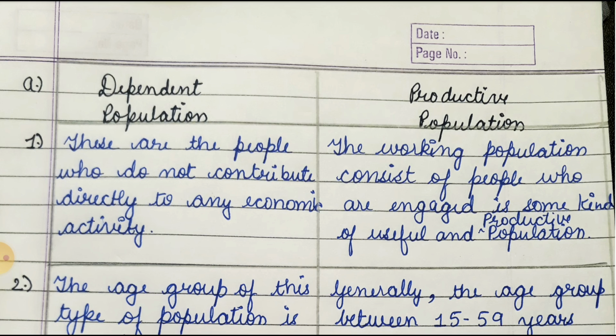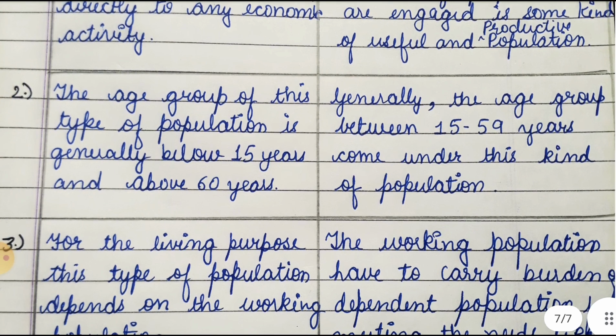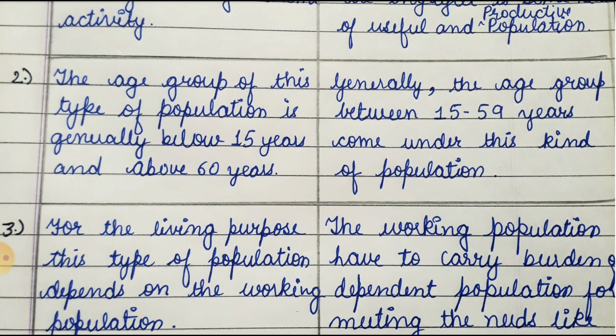And in productive population we can write that the working population consists of people who are engaged in some kind of useful and productive work. Now friends, the second point we can write is the age group of the dependent population is generally below 15 years and above 60 years. And in the productive population we can write the point that generally the age group between 15 to 59 years comes under this kind of population.